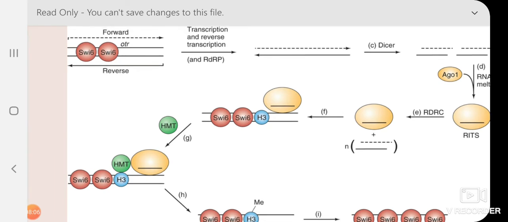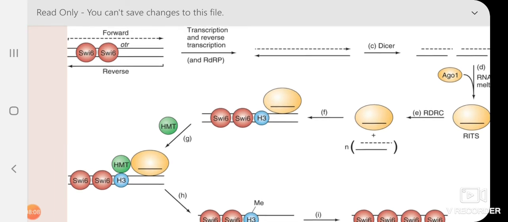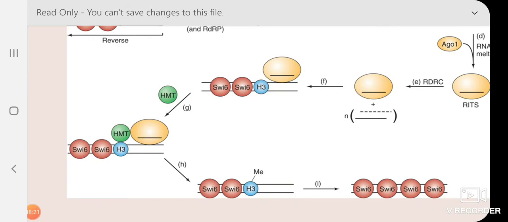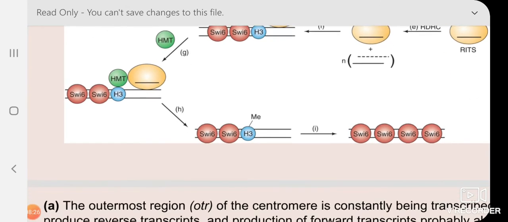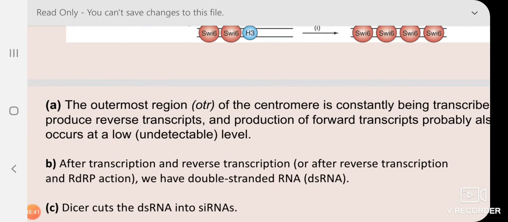So that will recruit whom? Histone methyltransferase, H3 methyltransferase. So this is recruited here, HMT, histone methyltransferase. The moment it recruits histone methyltransferase, it will recruit many more SWI6 protein. Binding of this protein, in presence of HMT, that means histone methyltransferase, will trigger the heterochromatin formation. The exact thing I have discussed in the next slide.